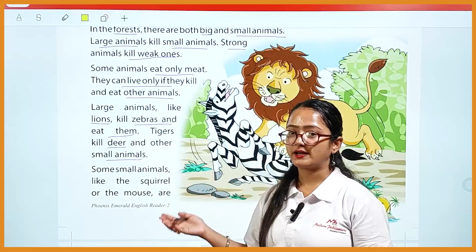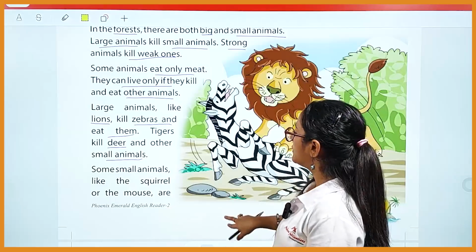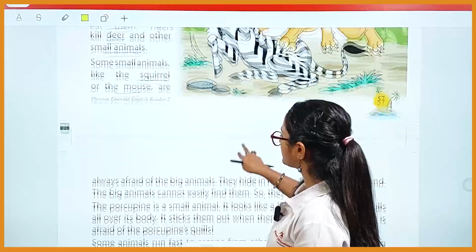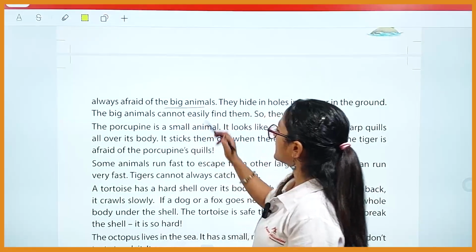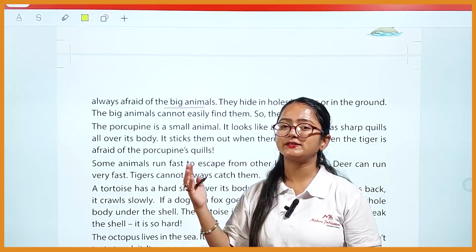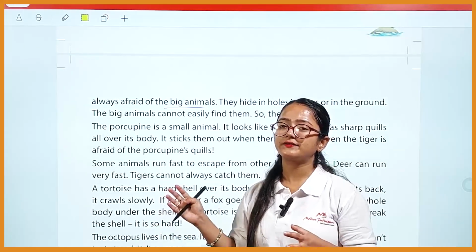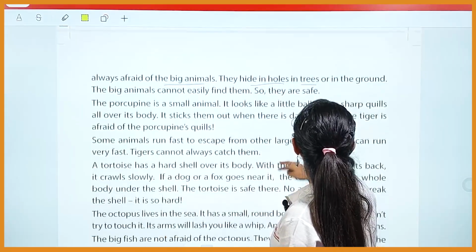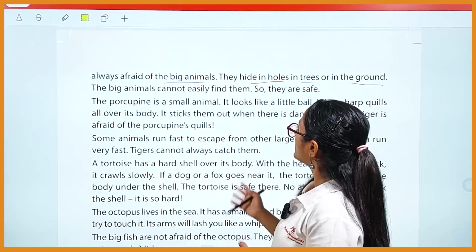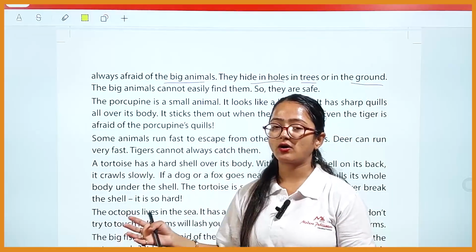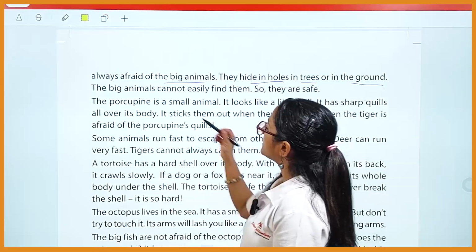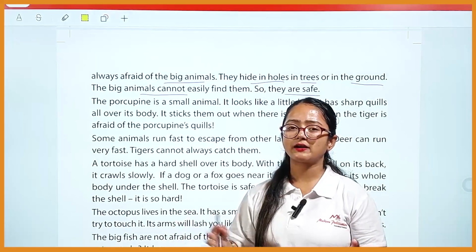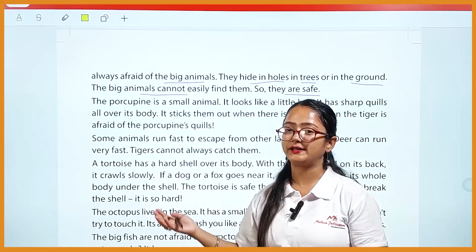Tigers kill deer and other small animals; they also hunt. Some small animals like the squirrel or the mouse are always afraid of the big animals. They hide in holes in trees or in the ground. The big animals cannot easily find them, so they are safe. Basically, the big animals are not able to find the small animals because they are hidden in their area.